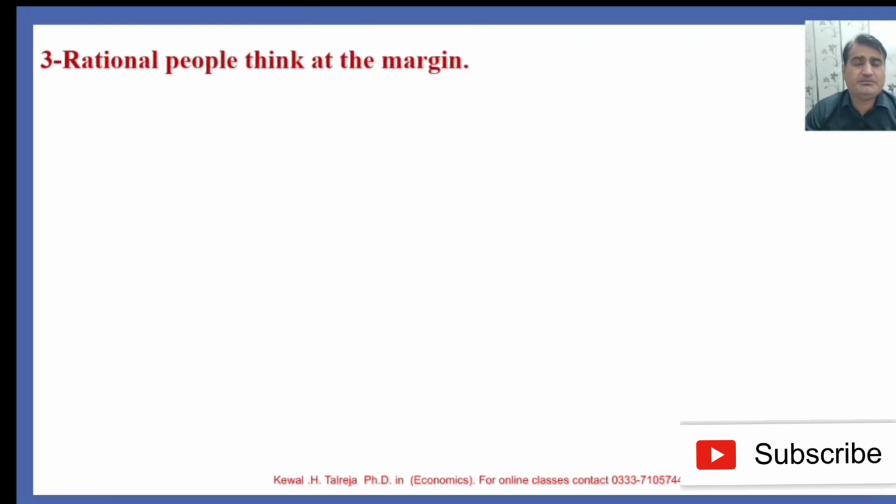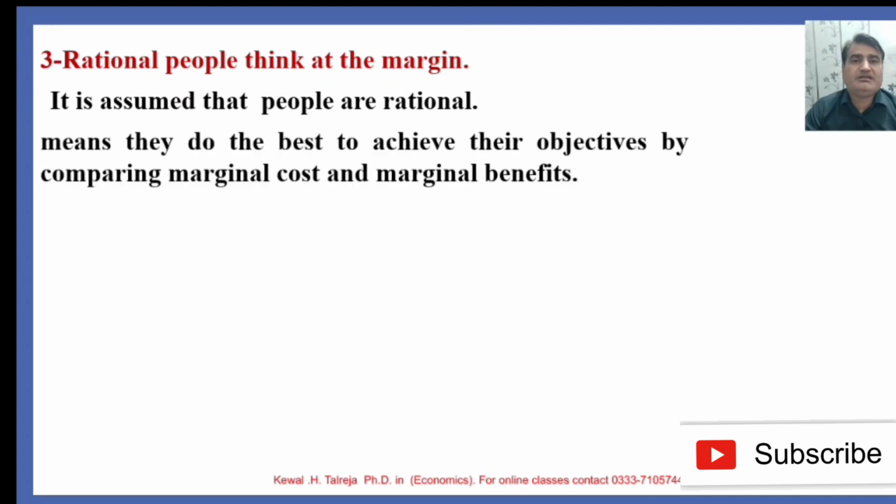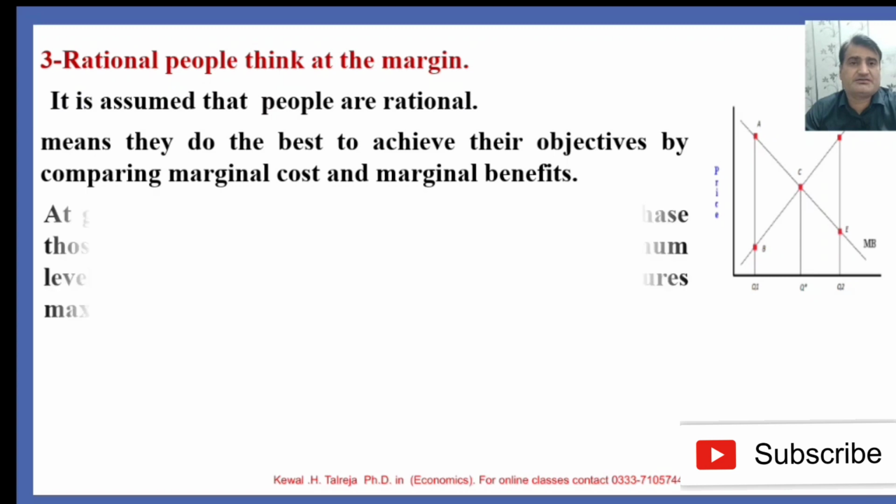The third principle of economics is that rational people think at the margin. It is assumed that people are rational, meaning they do their best to achieve their objective by comparing marginal cost and marginal benefit. While doing any activity, they must compare the marginal cost, the additional cost that must be incurred, and the marginal benefit that is expected to be received or gained.